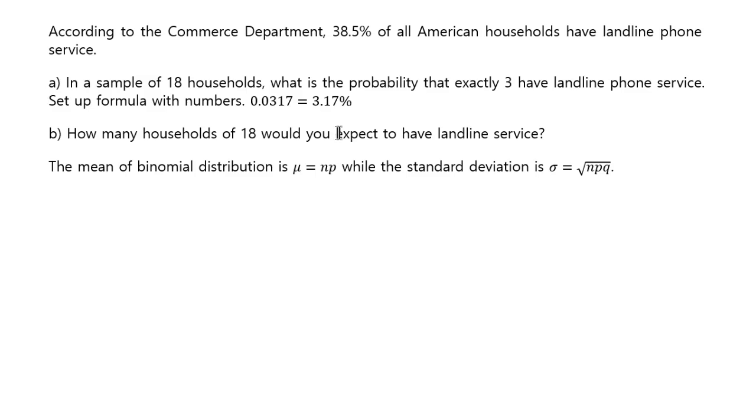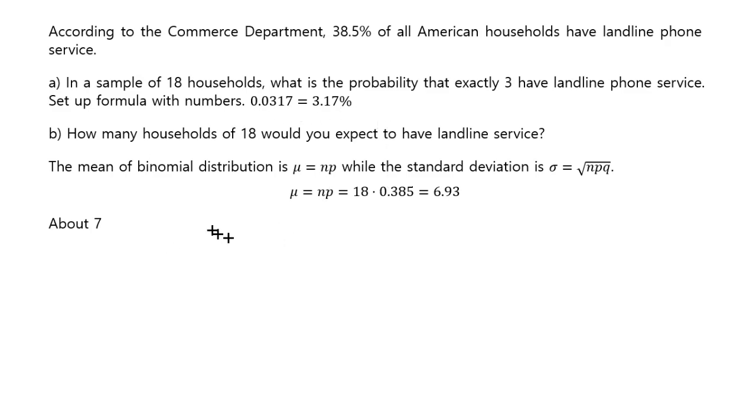Because it's only asking for the expectation value, which is the mean value, you just use this formula, and you get n times p. n is 18, p is 0.385, and you get 6.93. So you would expect about 7 households, because 6.93 is close to 7, to have the landline service.